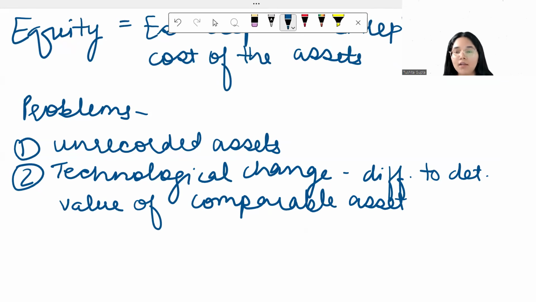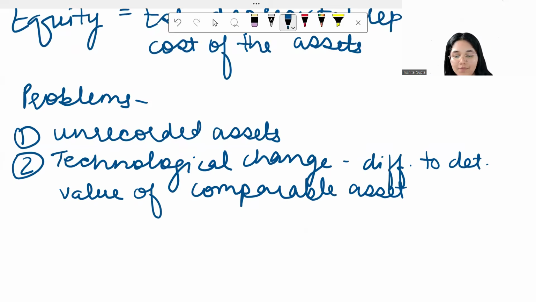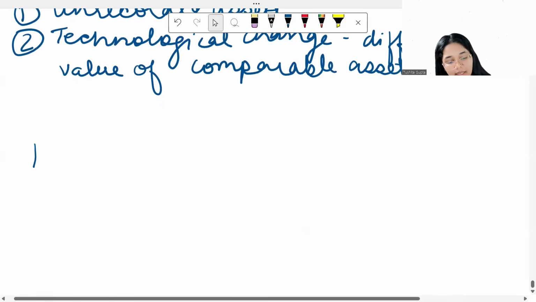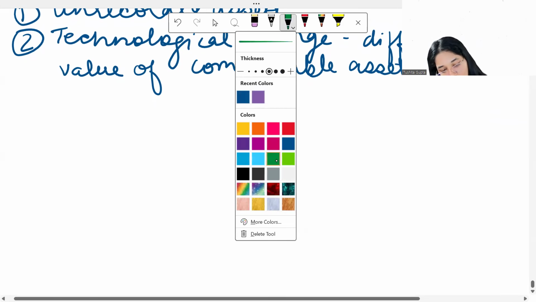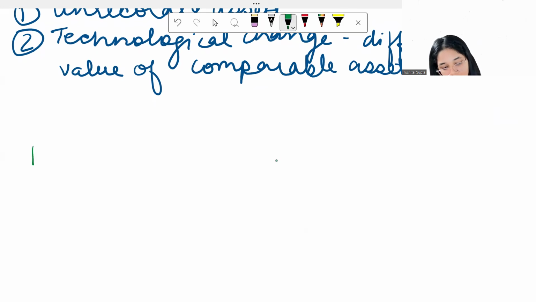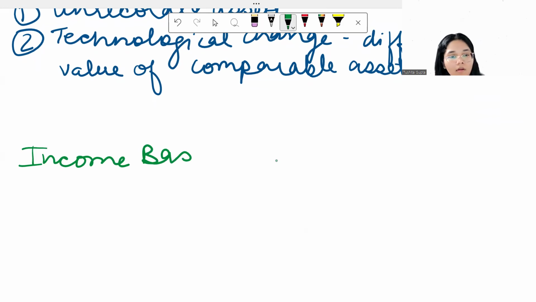Now with this, we are done with the asset-based valuation methods. Now let's move on to income-based valuation. Let me change the color of my pen over here just so that there's a difference that you can see. All right. So here, let's talk about income-based valuation methods.